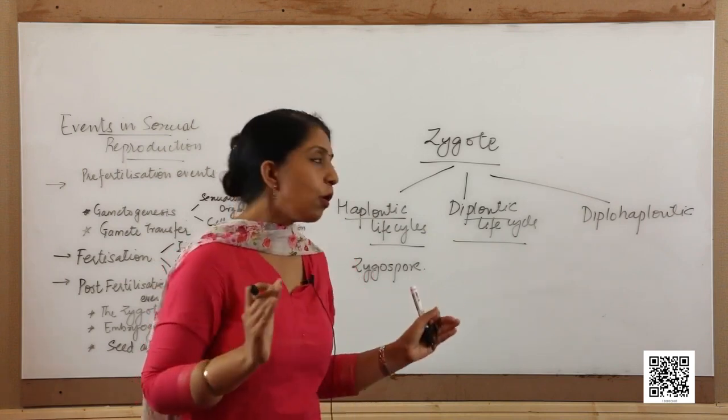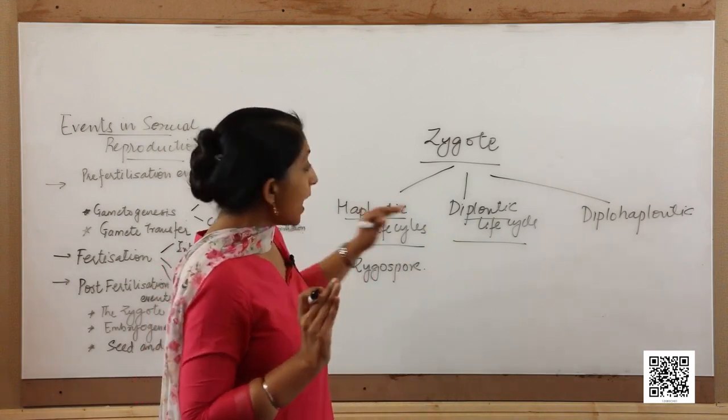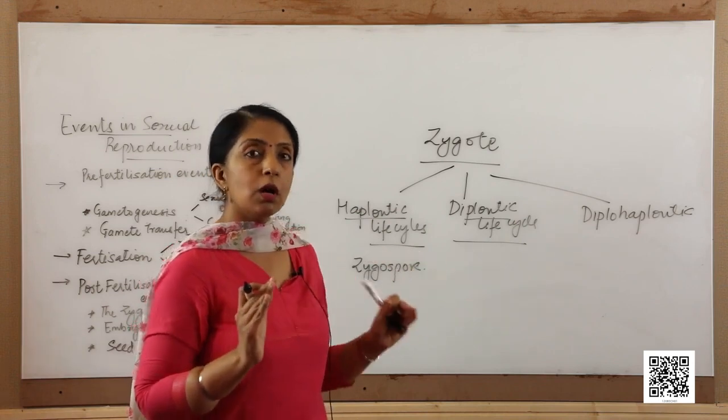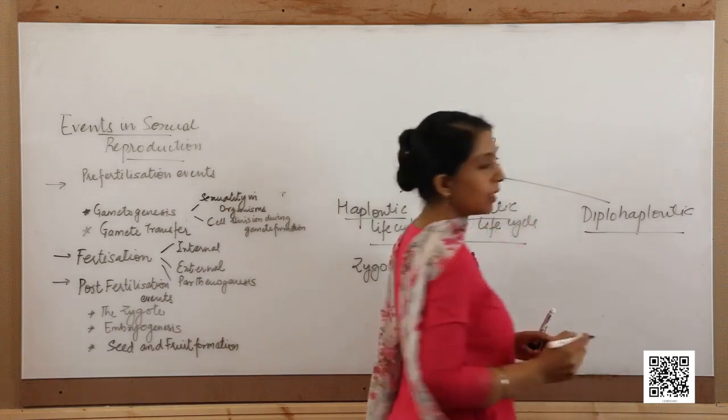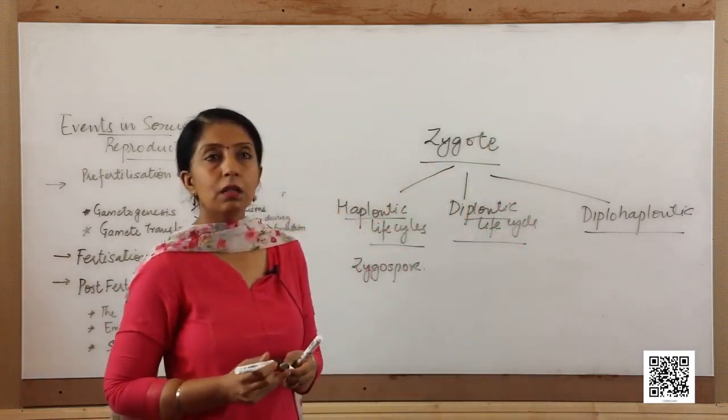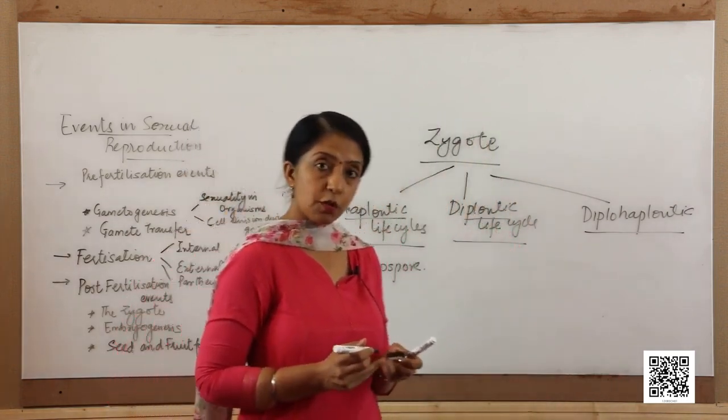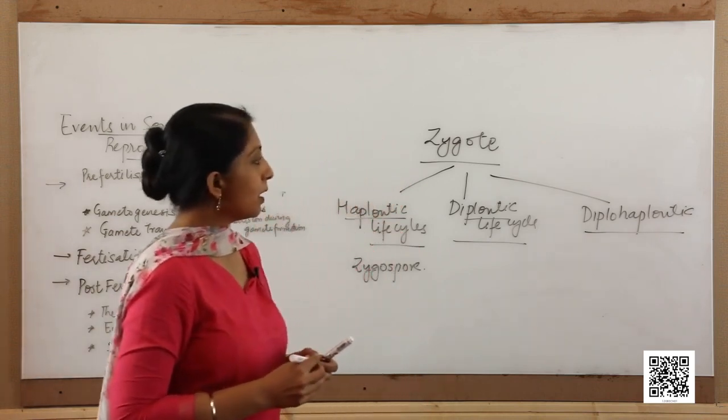But in this case also, the zygote does not undergo a resting phase. So, that is the diplohaplontic life cycle, and it can be seen in the bryophytes and the pteridophytes.